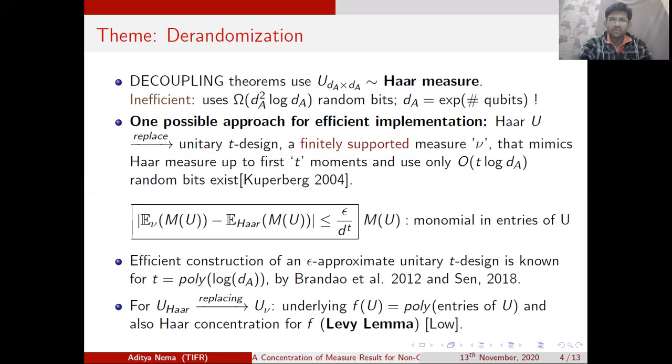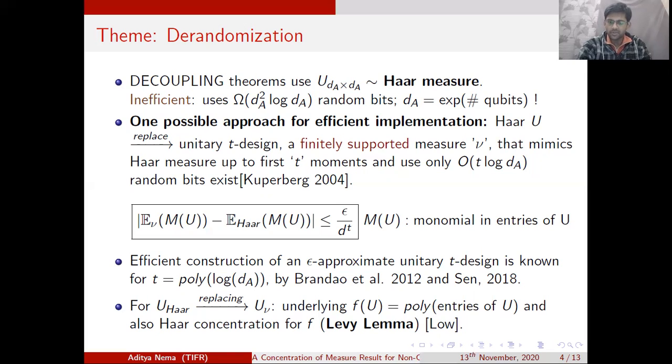And if we want to replace a Haar random unitary via a unitary coming from these approximate t designs, we need to make sure that we have the following two conditions. First of all, the function f should be polynomial, which just comes from the definition of designs. And the second thing is we want a Haar concentration for the function f, which is generally given by Levy's lemma.